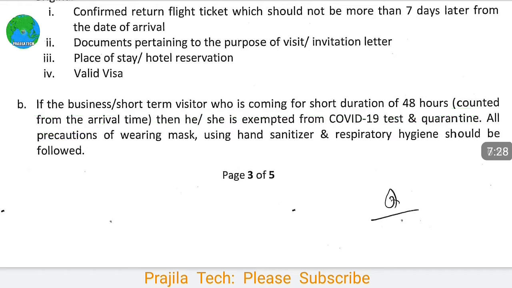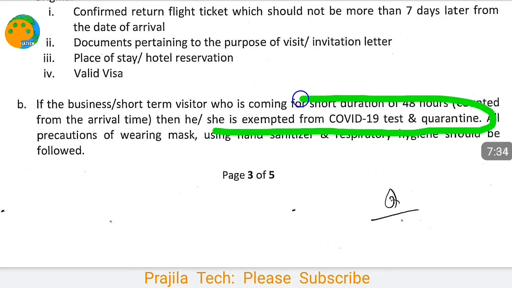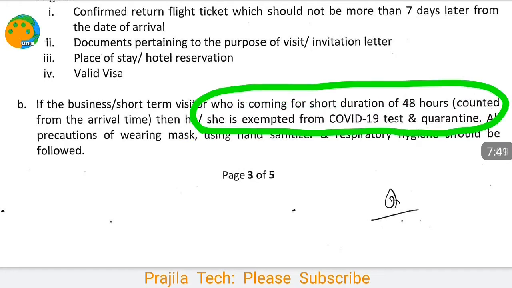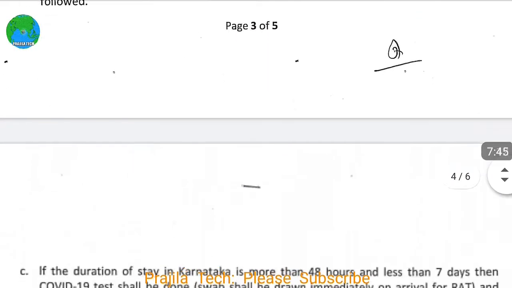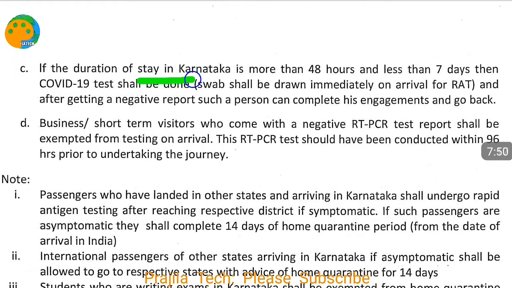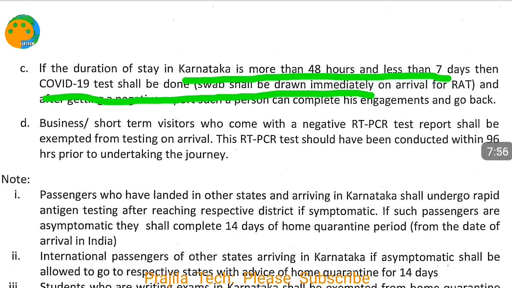Now who is coming within 48 hours to 7 days is exempted, because he is having a short term pass, but a COVID-19 test will be performed, you can see here. And it will be counted from the time of arrival. Now if you are staying in Karnataka more than 48 hours to less than 7 days, a COVID-19 test shall be done.